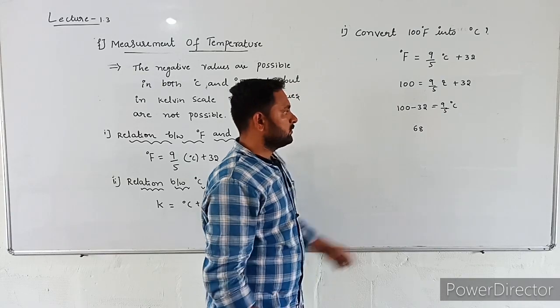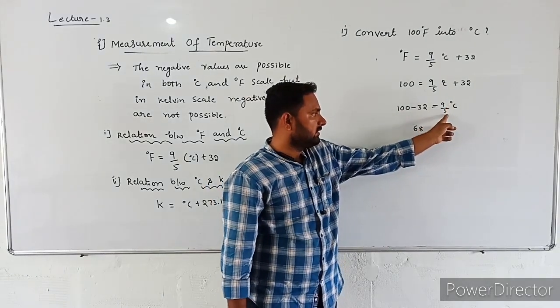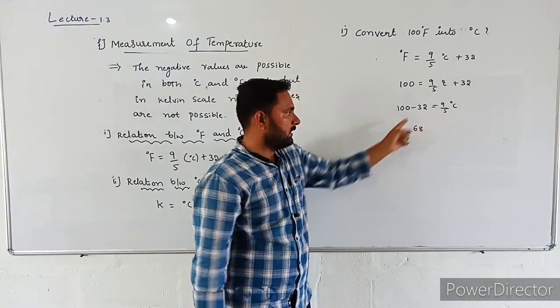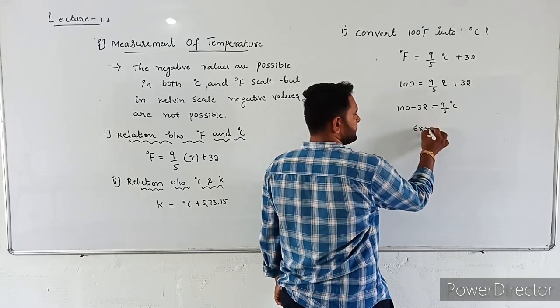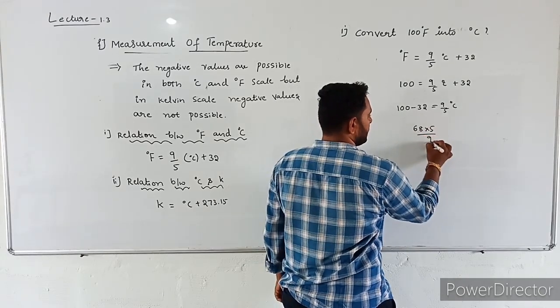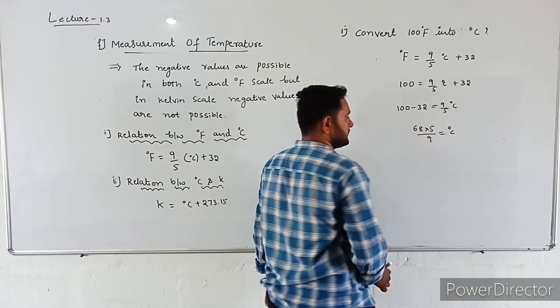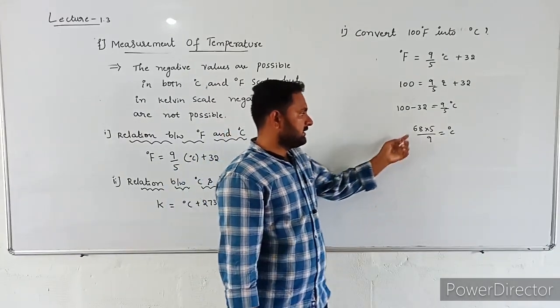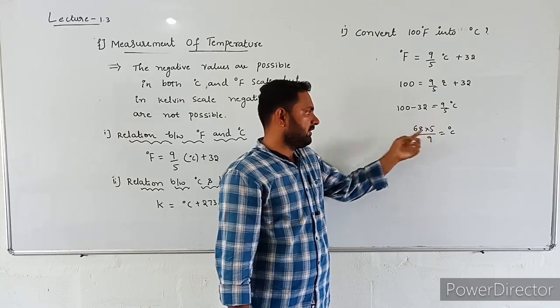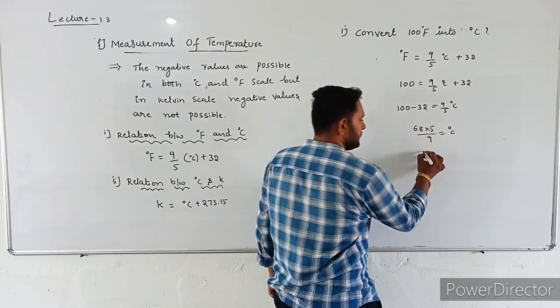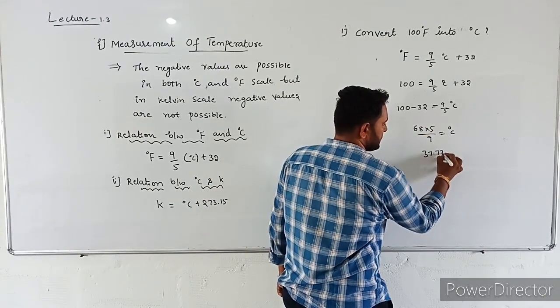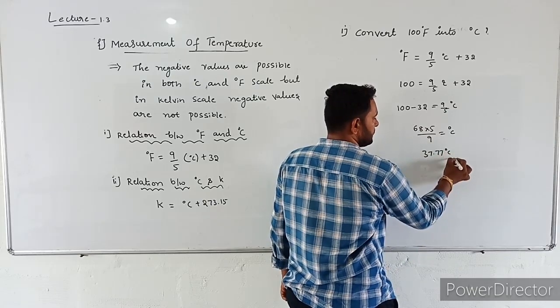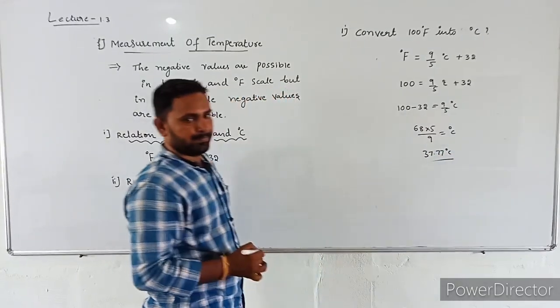Now you send this 9 by 5 from right side to left side. It becomes 5 by 9. When you multiply 68 into 5 and divide by 9, you will get 37.77 degree Celsius. This is the answer.